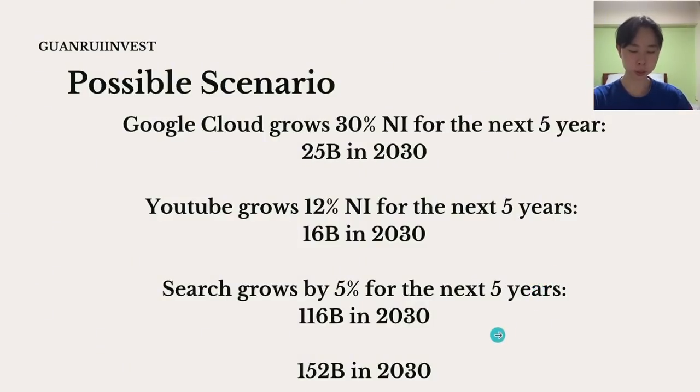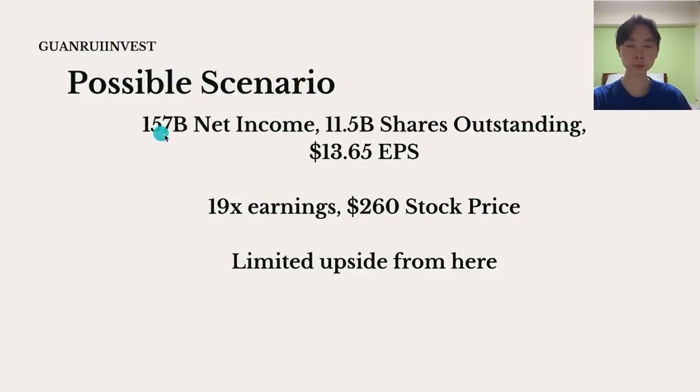That will work out to be around $152 billion in 2030. So $157 billion here, and assuming 11.5 billion shares outstanding, that will give you around an EPS of $13.65. And assuming 19 times earnings, which is similar to what it's trading at right now, this will give you a $260 stock price. So there's limited upside from here if Google search is not growing.